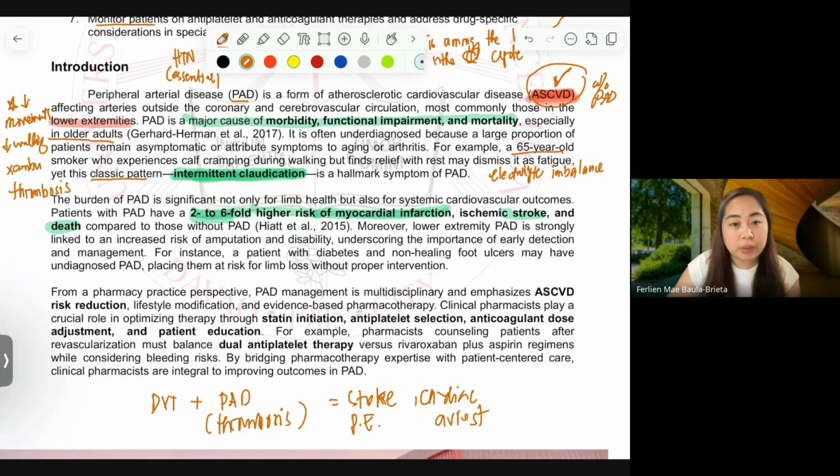So lower extremity PAD is strongly linked to increased risk of amputation, it says here. Okay?